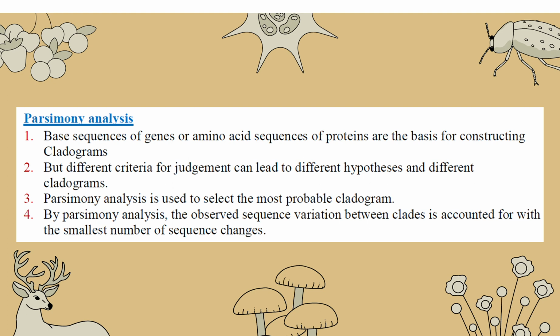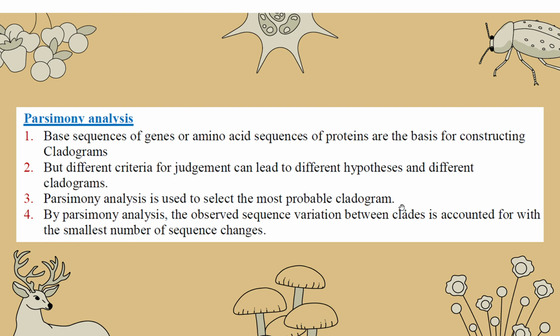So we go, and then we find it out. This is a guessing game, right? We have a theory. It's just different criteria for judging it. Maybe the real world is not so clear cut. So by the same methodology, maybe we come up with different cladograms, with different focus, on the DNA sequence or on the amino acid sequence, different parts. So maybe we come up with different cladograms.